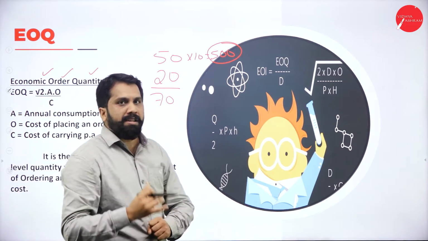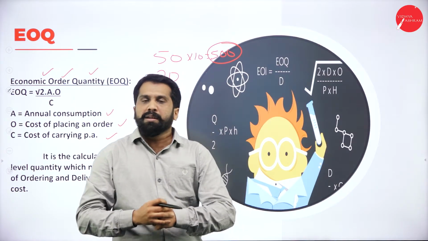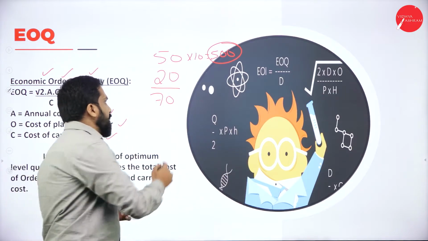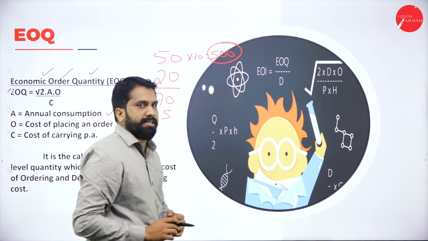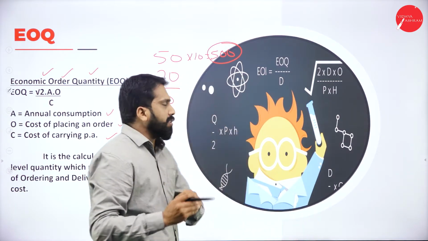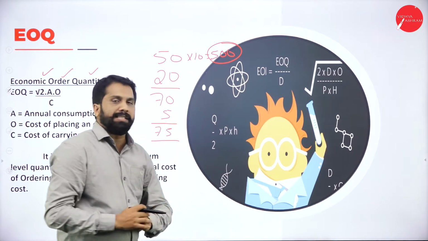Along with 70, you need to make a call to check whether the book is available or not. Just imagine, as an example, you made 5 rupees of expense, so your call charges are 5 rupees. What is the total cost of an individual book? It is 75.